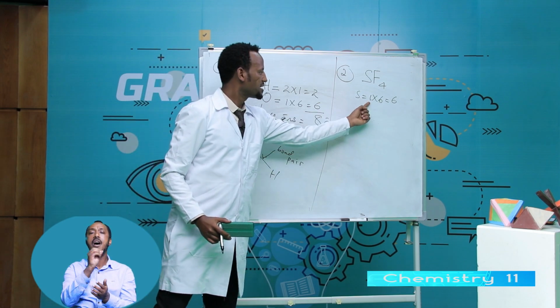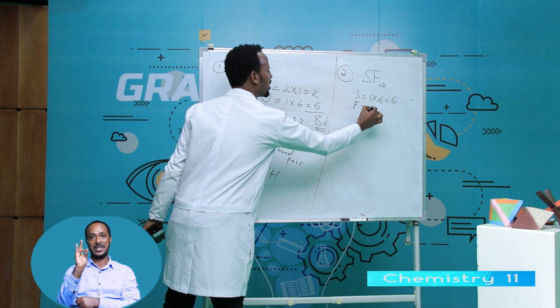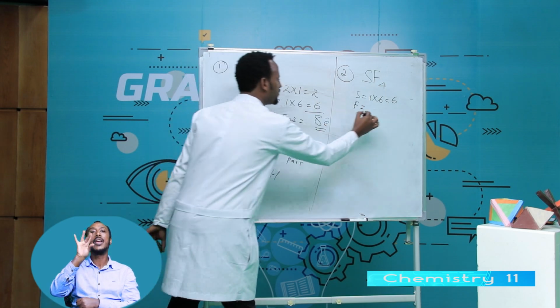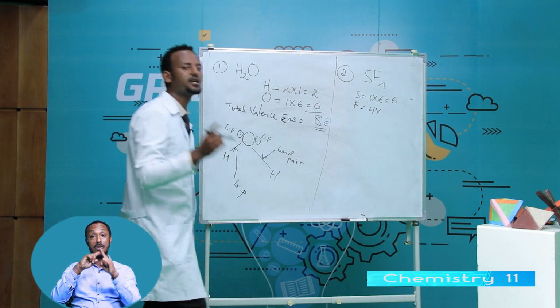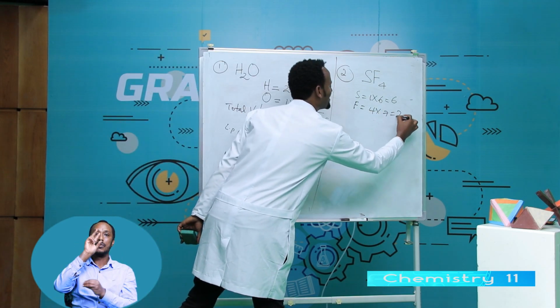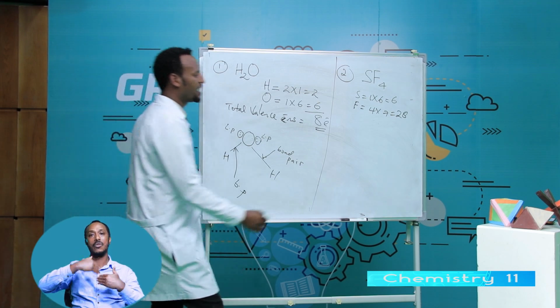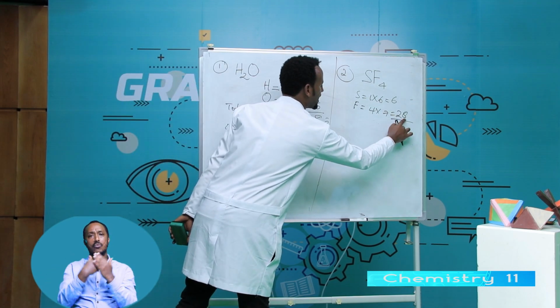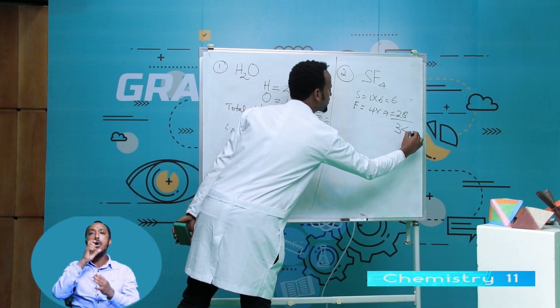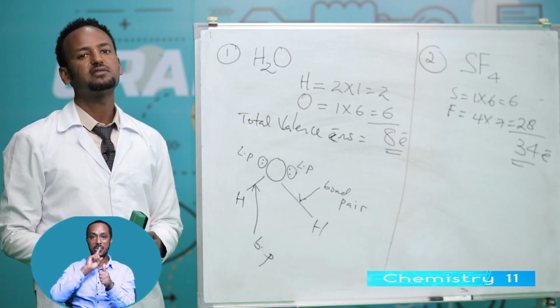The number of sulfur is 1, so 1 times 6, 6. Fluorine, how many fluorine? 4 fluorine. Therefore, 4 times how much? 7. 4 times 7, 28, because fluorine is group 7 element. Now, the sum of 28 plus 6, 34 electron. This 34 is similarly total valence electron.